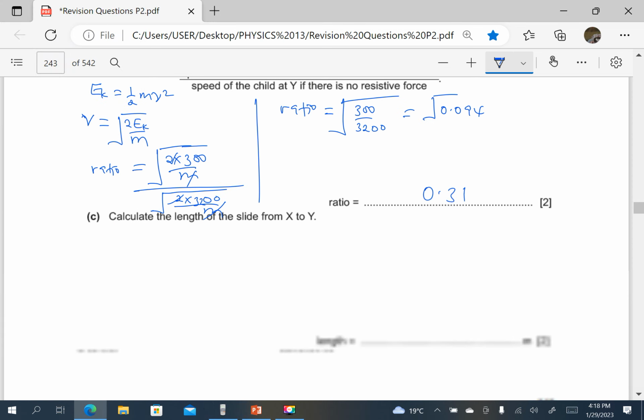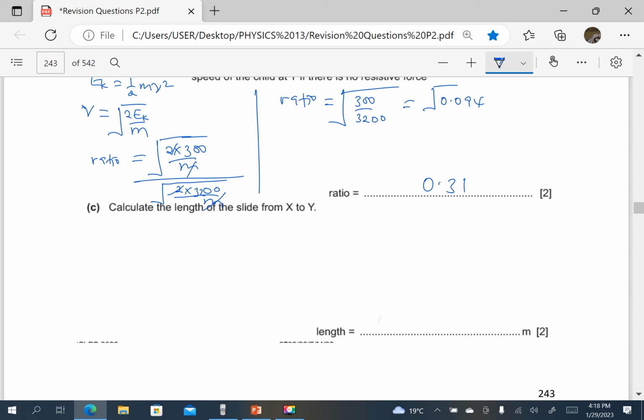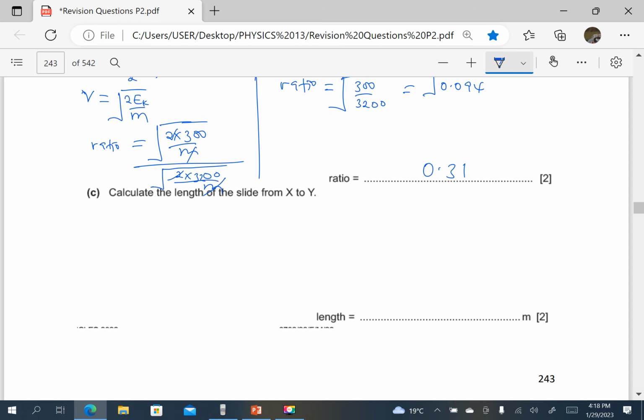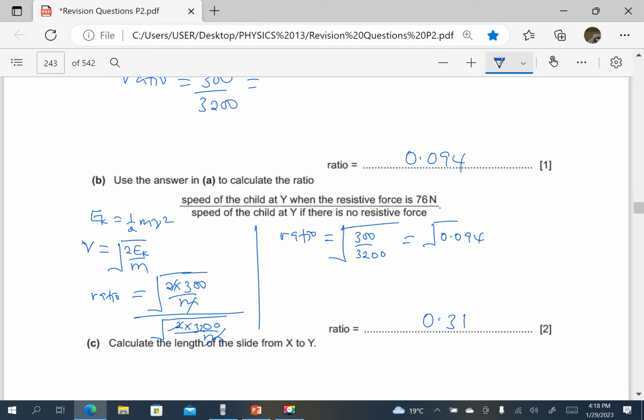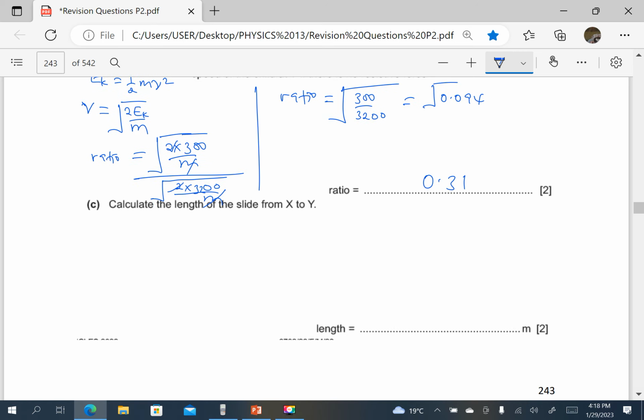Calculate the length of the slide from x to y. First of all, we have seen that if there was no friction, the kinetic energy at y would be 3,200, which is the same as the decrease in gravitational potential energy. So we can find the work done against friction, which is simply 3,200 minus 300. And I think this is 2,900 joules.